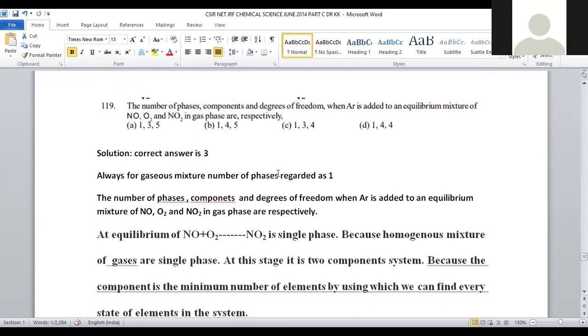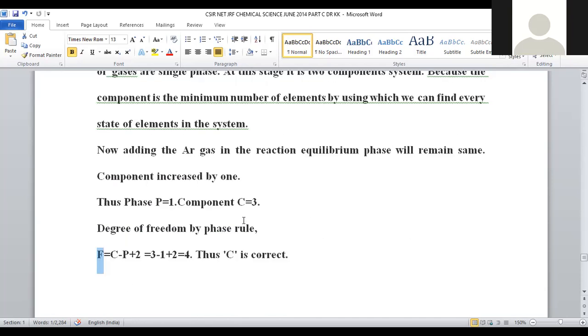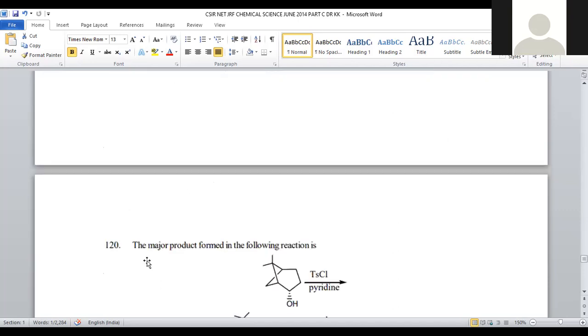So phases are only 1. Then components are 3. Degrees of freedom will be 4. All are given in the option number 3. For question number 119, option number 3 is the correct answer. This is purely based on the formula of phase rule, that is F is equal to C minus P plus 2. If you know C, P, it is possible to identify F by using this empirical formula.